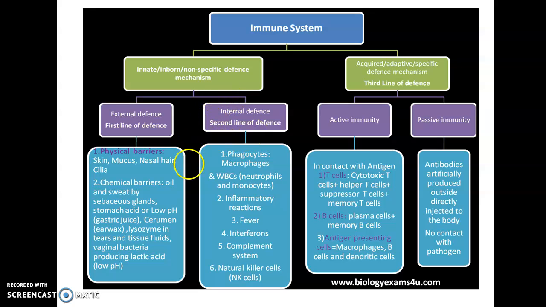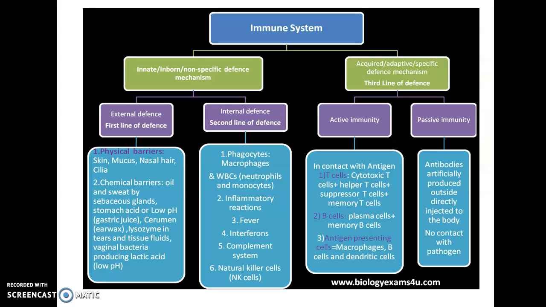The second line of defense not only includes the cells but also the inflammatory reactions, the fever, interferons, the complement system, and natural killer cells. So here the cells are important: the phagocytes, the macrophages, neutrophils, then dendritic cells, then natural killer cells, which we will deal with in detail in the next slide.